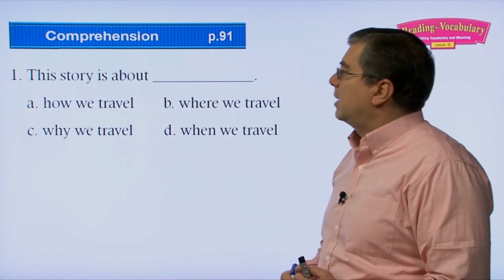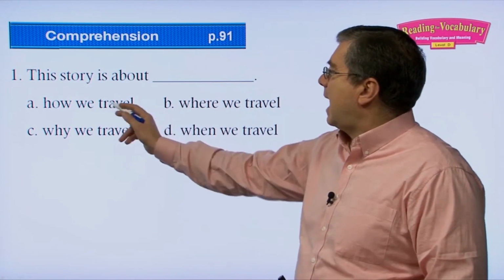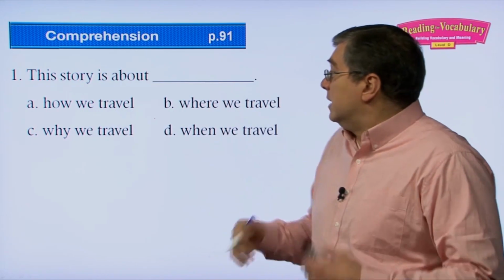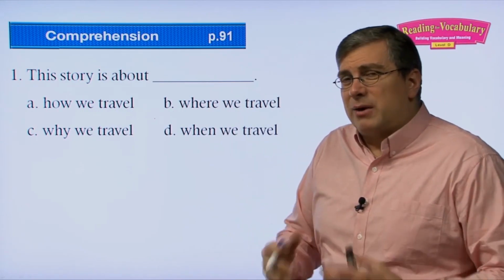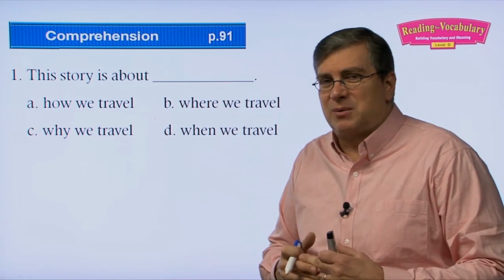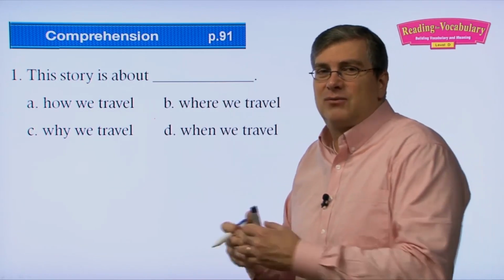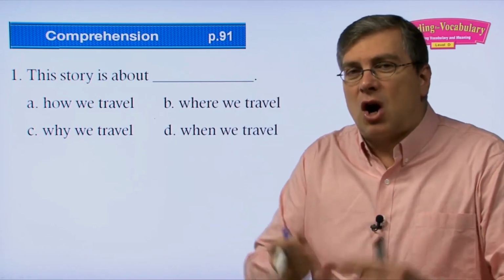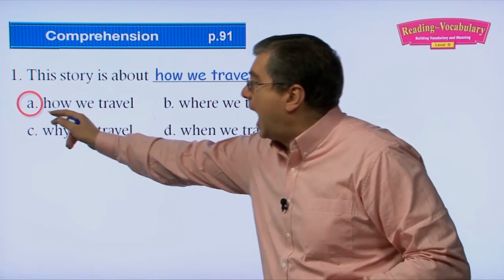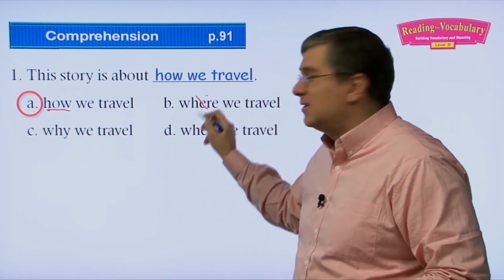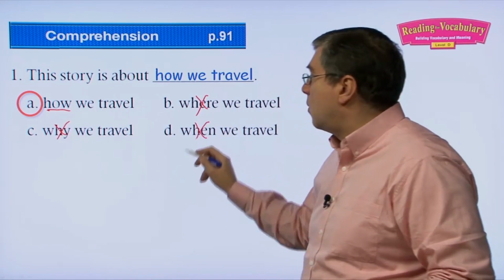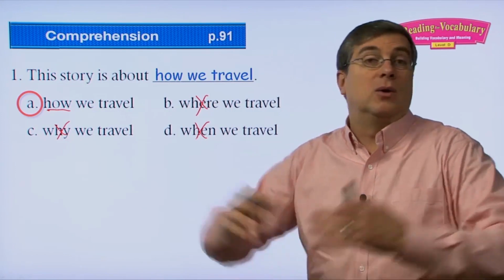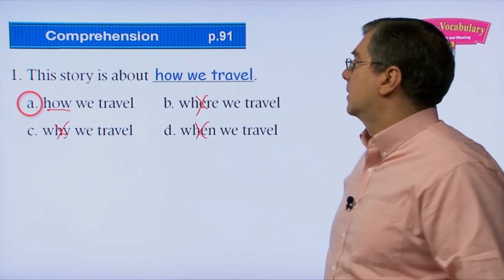Okay, let's go over the comprehension questions. This story is about what? A, how we travel. B, where we travel. C, why we travel. D, when we travel. So what was this passage about? This passage was about kind of the history of transportation, the development of different types of transportation, planes, trains, cars, things like that. It talks about how we travel, not where. We didn't talk about where, we didn't talk about why, and we didn't talk about when. We talked about how do we travel. By car, by steam power, do we fly through the air? How do we travel? Okay, next one.